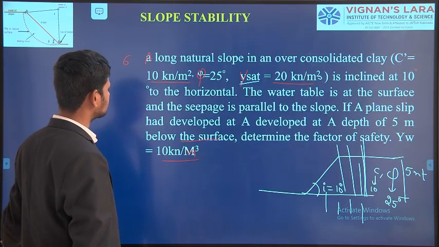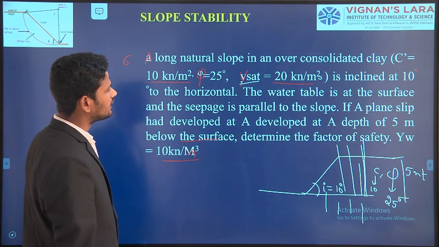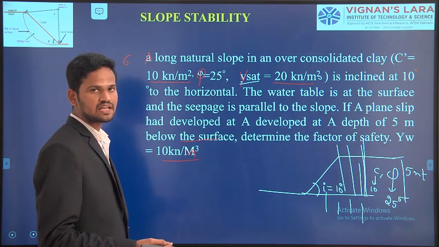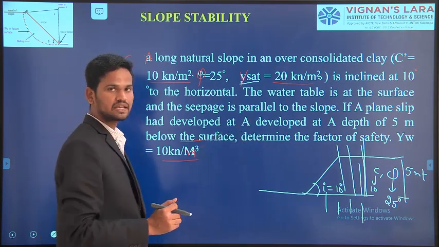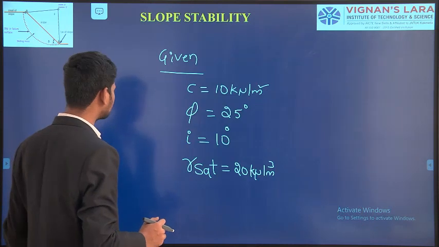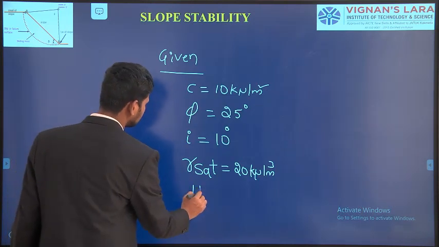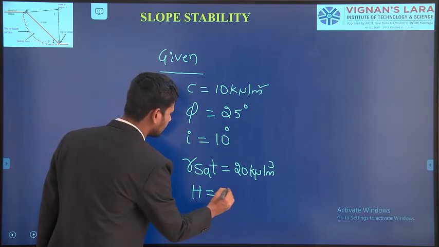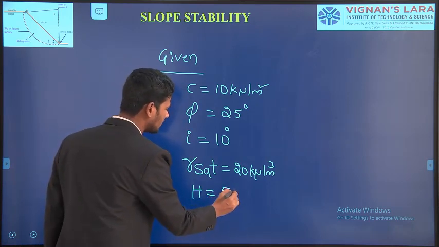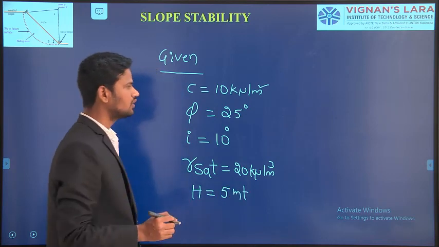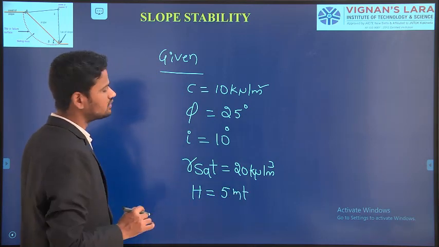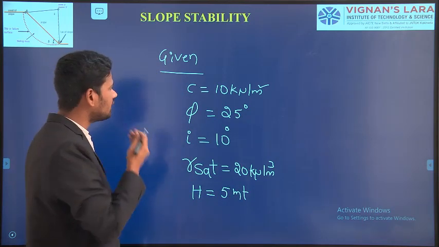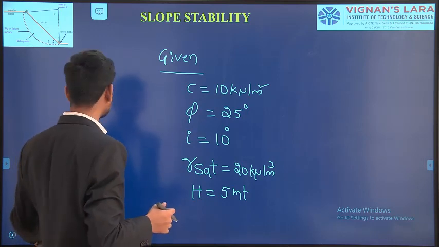And what they asked: the depth of the failure plane surface, or the depth of the slope, is given as 5 meters. The depth we can write as h or z. That is, the height of the failure plane or depth of the embankment is 5 meters. For this problem, they are asking to calculate the factor of safety of the soil mass.